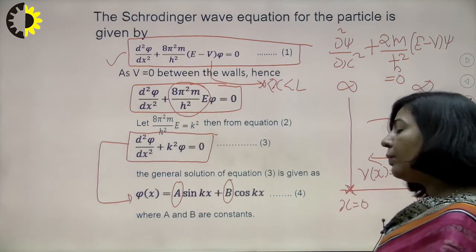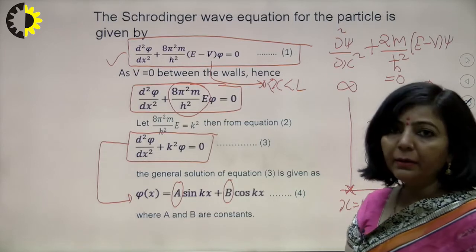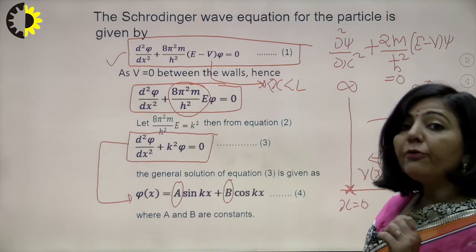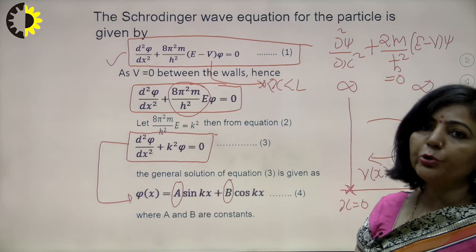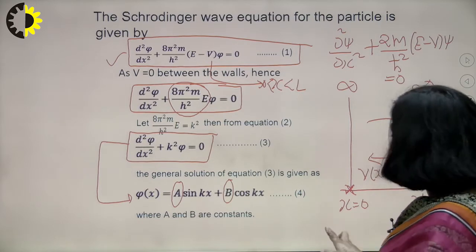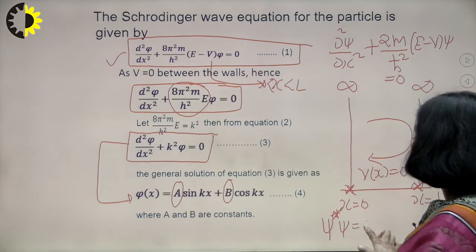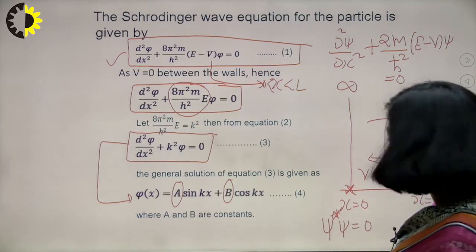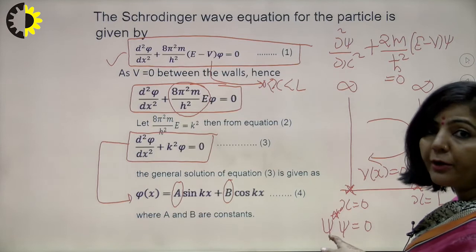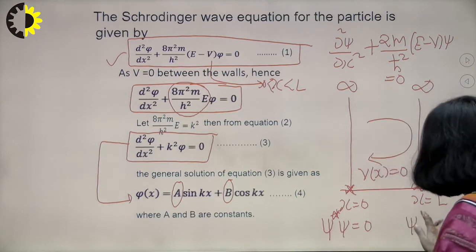And you know that the probability of finding the particle is given by the product of the wave function and its complex conjugate. It means at x equal to 0, the probability of finding the particle is 0, and in mathematics the probability is given by the product of the wave function and its complex conjugate.